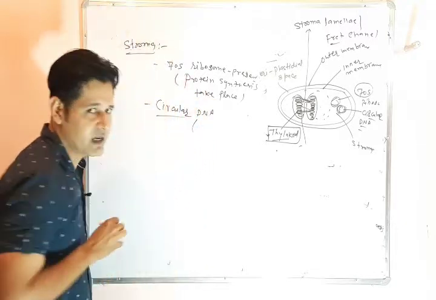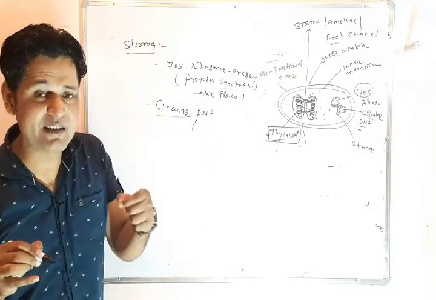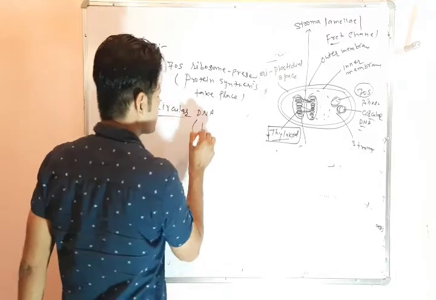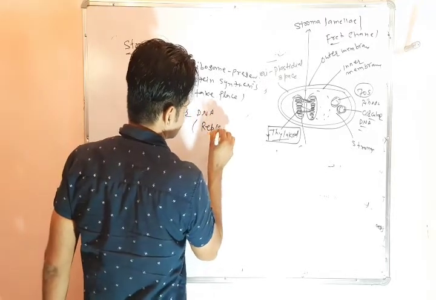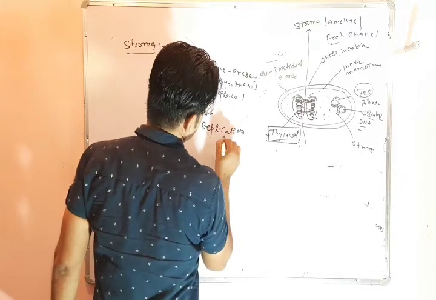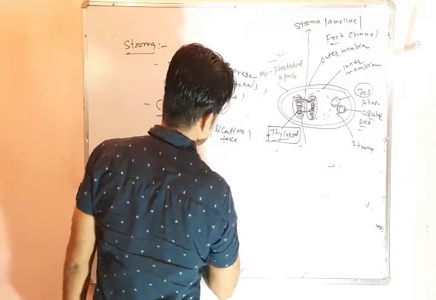and this DNA has the capacity of replication. So we can say replication takes place in chloroplast.